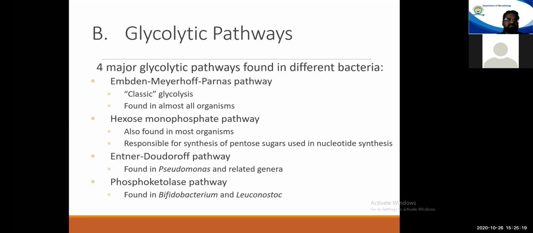There may be 10 reactions, there may be 5 reactions, there may be 20 reactions which occur in the form of a cascade, meaning one reaction after another. Glucose is taken up, it will be converted to an X molecule, that X molecule will be converted to Z, to Y, like this. And the end product, pyruvic acid, will be formed.